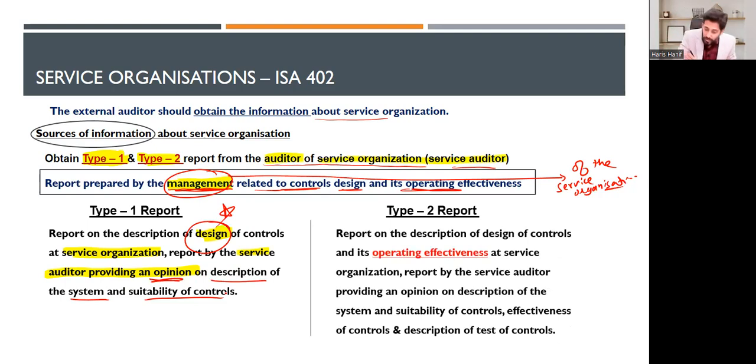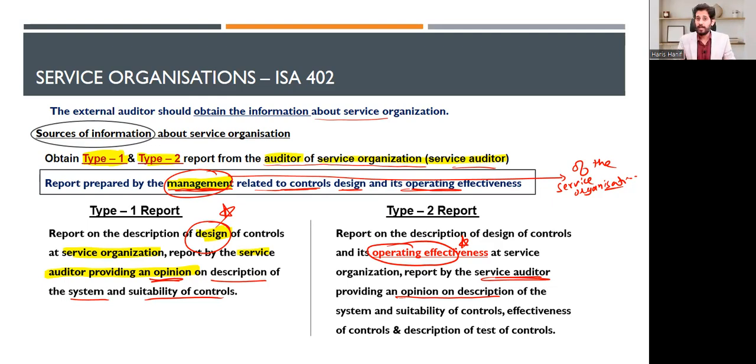Now, what is a type 2 report? A type 2 report is about operating effectiveness and the opinion of the service auditor. What is a type 1 report? A type 1 report is about the design of control, and a type 2 report is about the operations of control. And type 1 and type 2 reports are actually the opinion of the service auditor about the controls at the service organization. That's now a simple point. So it will increase your confidence.